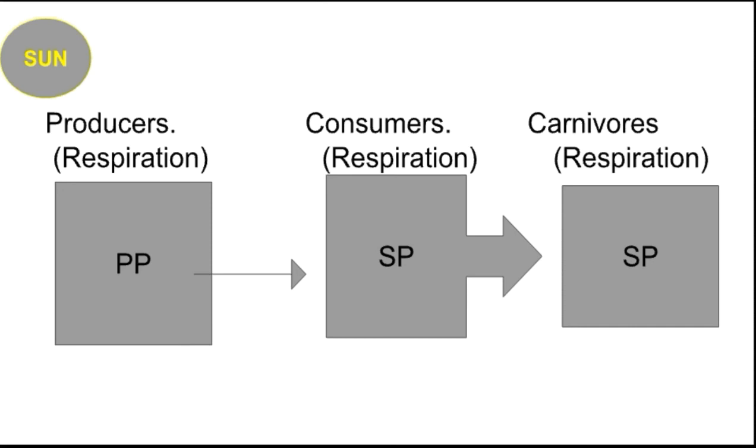See in that diagram, let us assume that the total amount of energy stored in the producer is 15 calories, suppose. When the producer is eaten by the herbivore, only 10% is transferred to the body of the herbivore, meaning only about 1.5 calories is incorporated into the body of herbivores, right?